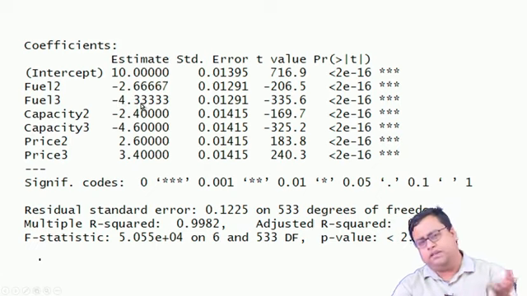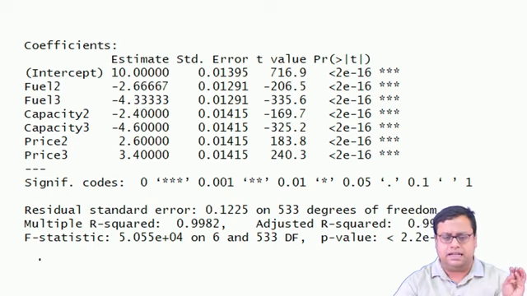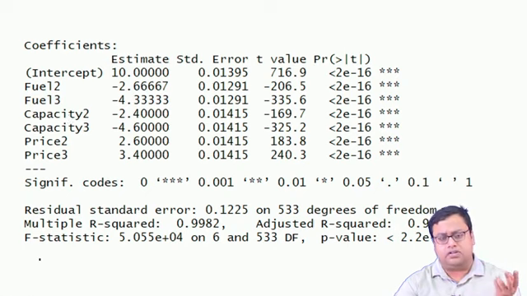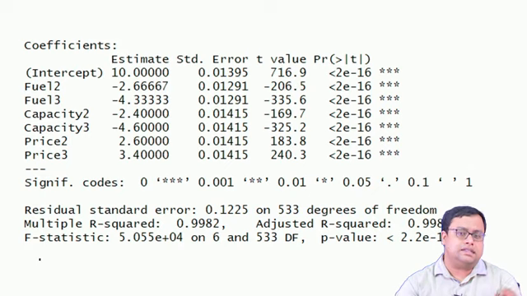There can be n number of reasons for that. I am not going into these details why, but there are reasons for that. Then the most preferred is 8 capacity, and then capacity 2 means 6 seaters. 6 capacity is a little bit less preferred, minus 2.4, and capacity 3, 4 seater, is further less preferred, keeping everything else constant, minus 4.6.